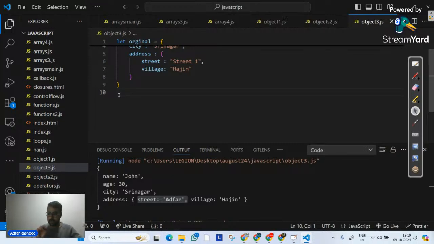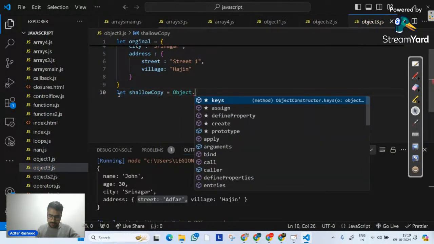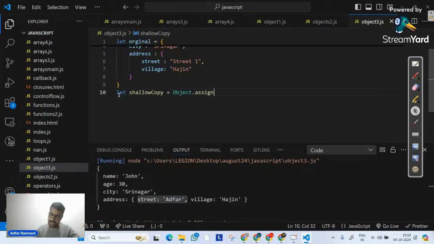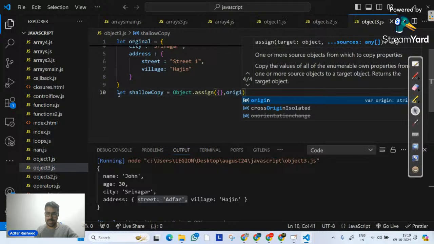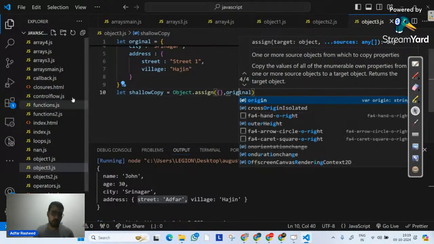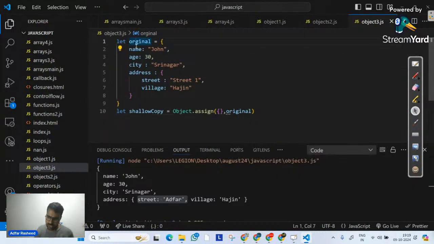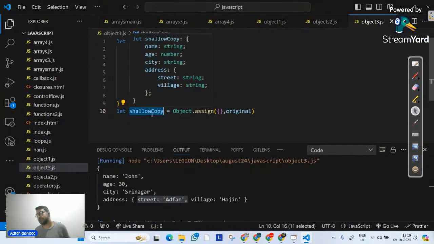Always remember that. So I will simply say let shallow copy over here equal to, in this case, the Object constructor, and from that I will use a method called assign. And over here, I will tell it to create an empty object in which you will put original. Now, will this solve my problem? That's something we need to understand. It will not. My intention is not to give you the deep copy solution right now, but to make you understand what Object.assign is. Whatever the enumerable properties of original are, it is going to put them in an object and create a new object out of it.